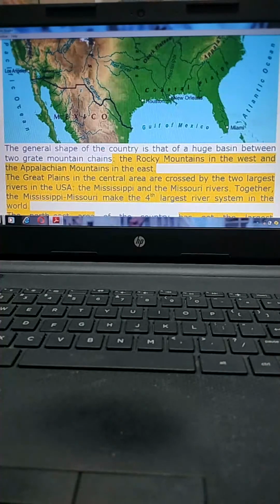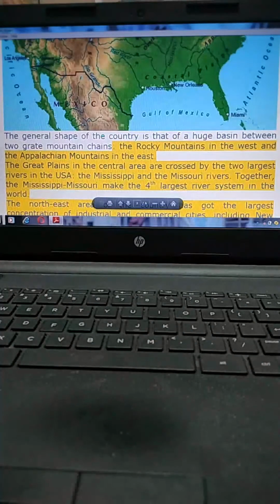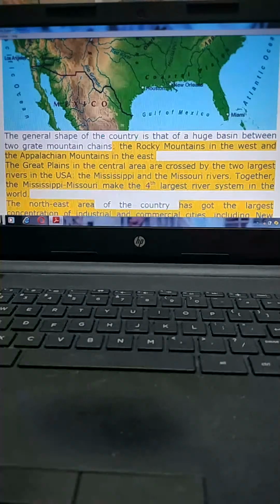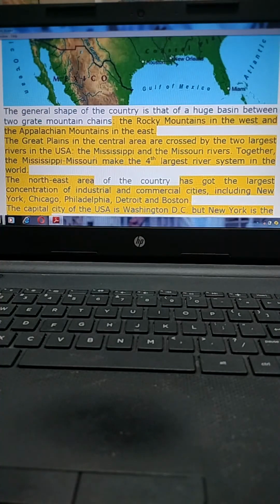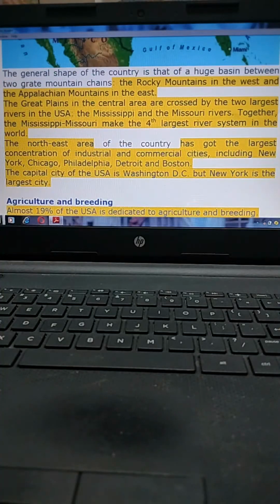The general shape of the country is a huge basin between two great mountain ranges, the Rocky Mountains in the west and the Appalachian Mountains in the east. The Great Plains in the central area are crossed by the two largest rivers in the USA, the Mississippi and the Missouri rivers. Together, Mississippi and Missouri make the fourth largest river system in the world. This is the point, Mississippi and Missouri.